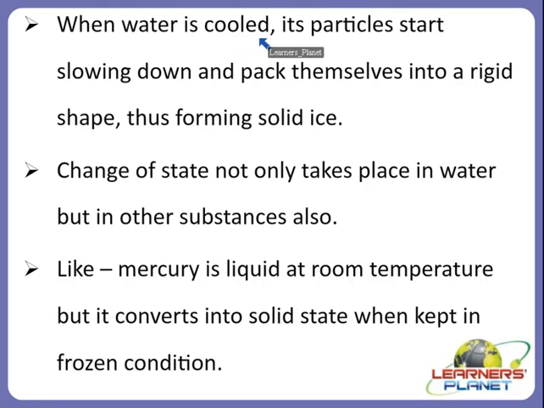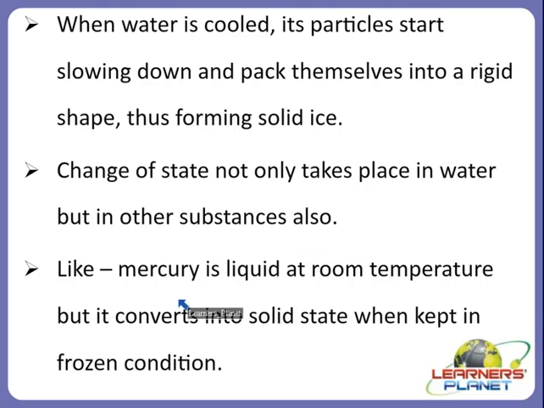So how does this process take place? Yes, when water is cooled, that means when it is kept in a refrigerator or any cool condition, its particles start slowing down and pack themselves into a rigid shape, thus forming the solid ice. But remember, the change of state not only takes place in the water but in other substances also.